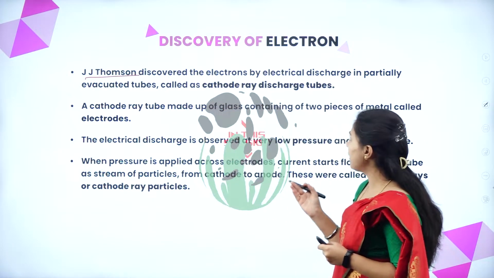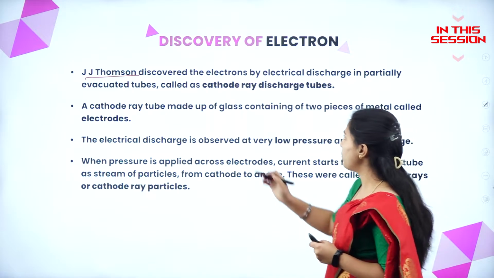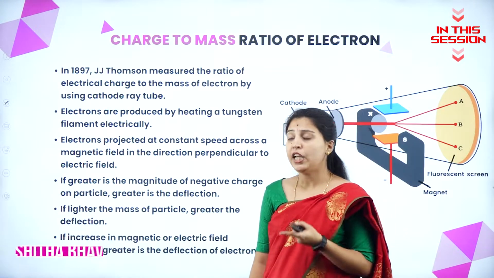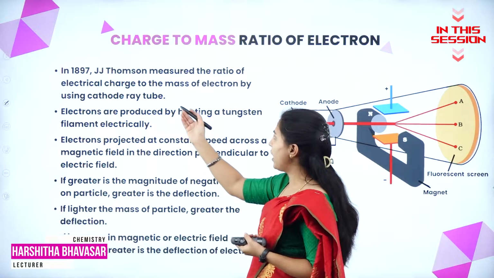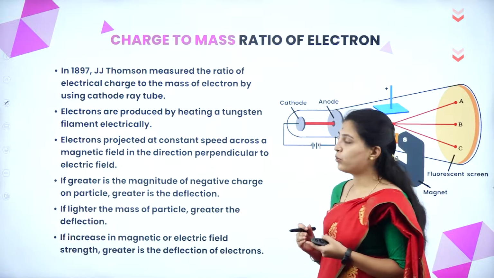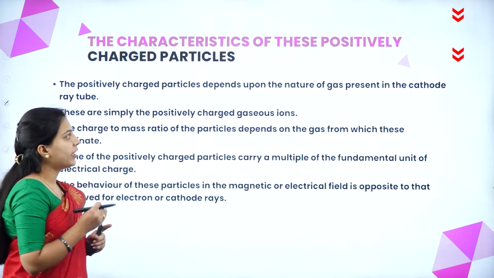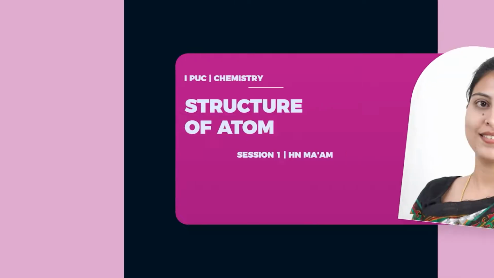J.J. Thomson discovered the electrons by electrical discharge in partially evacuated tubes called cathode ray discharge tubes. In 1897, J.J. Thomson also measured the ratio of electrical charge to the mass of electron by using cathode ray tube. The positively charged particles depend on the nature of gas present in the cathode ray tube.